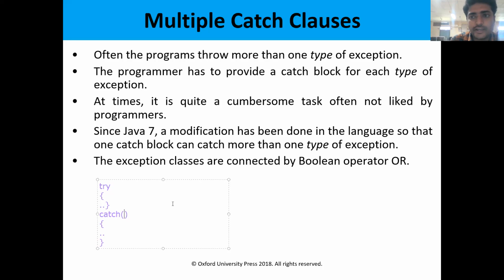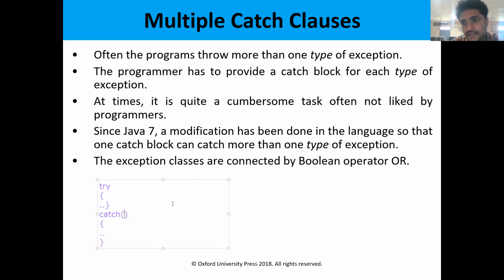If we have two exceptions, we need two catch blocks. If we have three exceptions, we need three catch blocks. If we have 10 exceptions, we need 10 catch blocks.